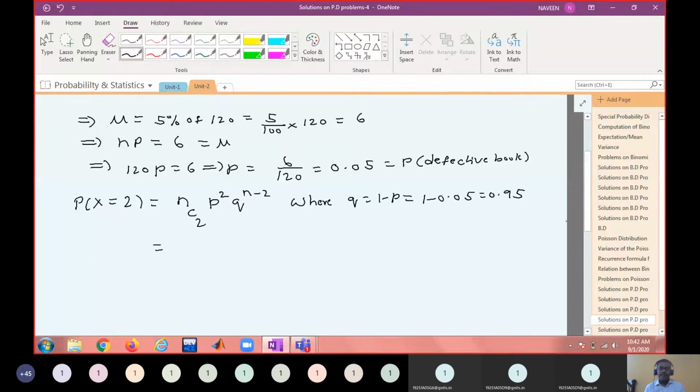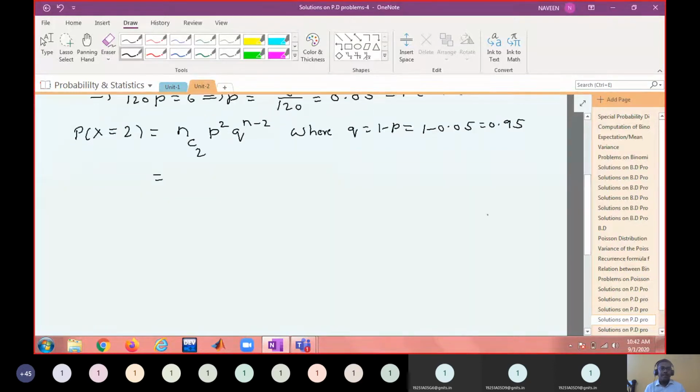So this is 120C2 into 0.05 whole square into 0.95 whole power 118, since n equal to 120.